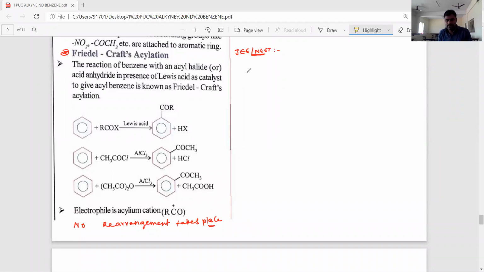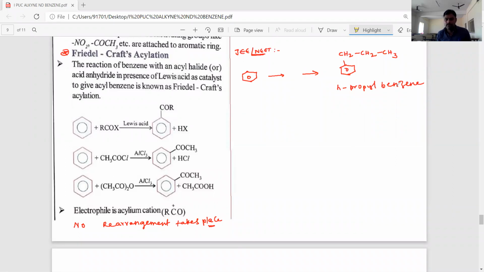Now, for example, benzene. Okay, how is this benzene converted into N-propyl benzene? First this we'll see.